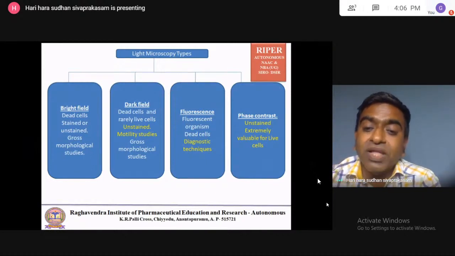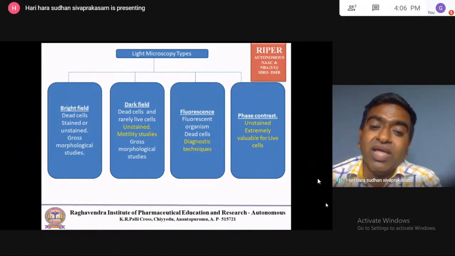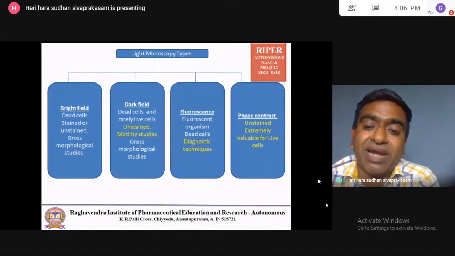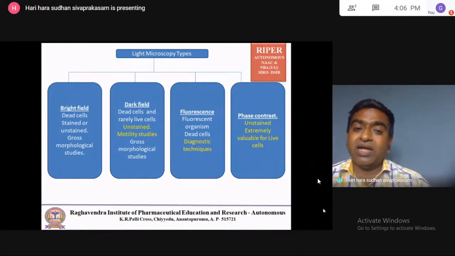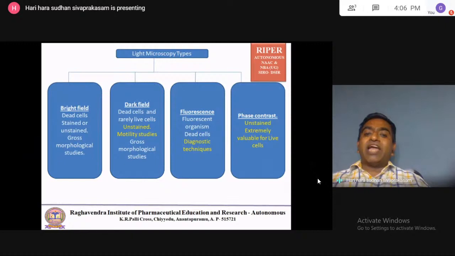Fluorescence uses emitted light. Among the light microscopes, observation of live microorganisms is done only on the phase contrast microscope.